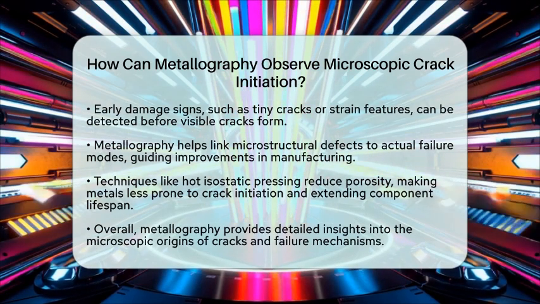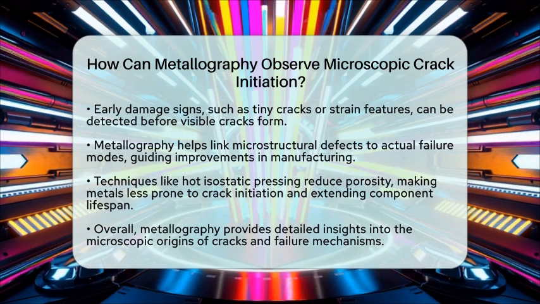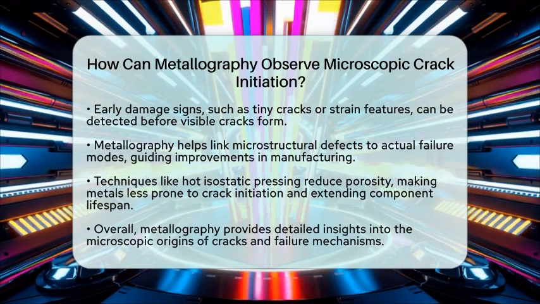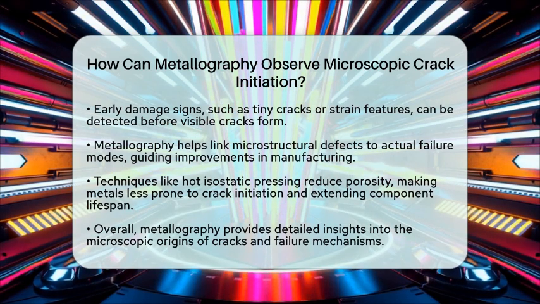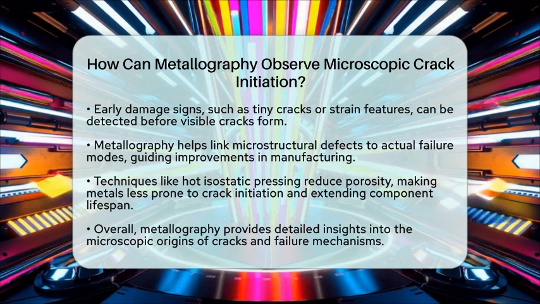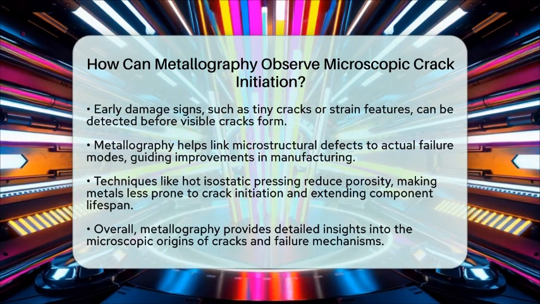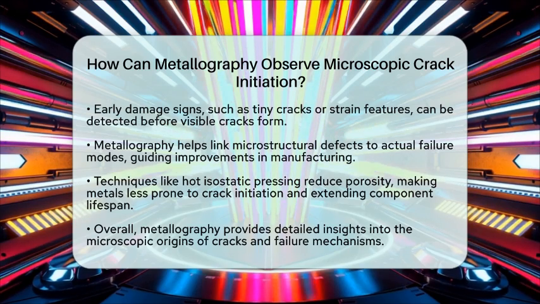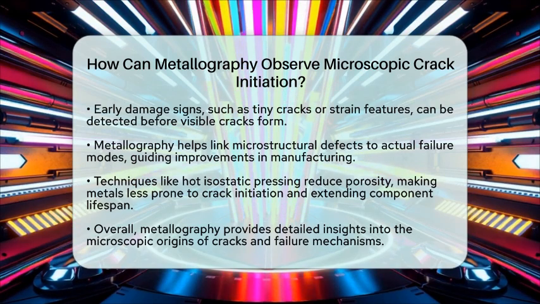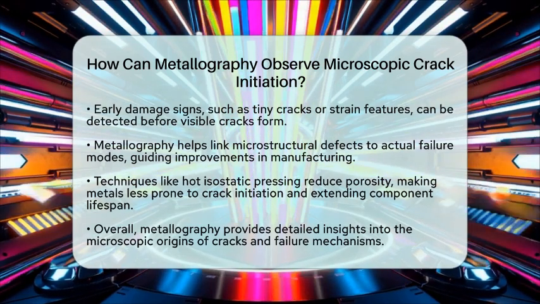In summary, metallography observes microscopic crack initiation by preparing a metal sample and examining it under powerful microscopes. These tools reveal tiny defects and early damage features that lead to cracks. Techniques like scanning electron microscopy and electron backscatter diffraction give detailed images and crystallographic maps, showing exactly how and where cracks start. This detailed look helps us understand failure mechanisms and improve material performance.